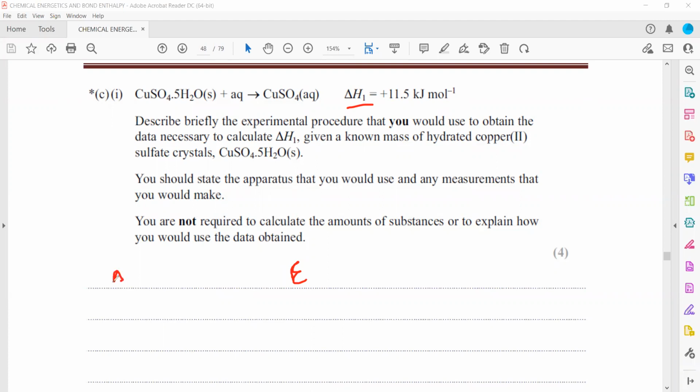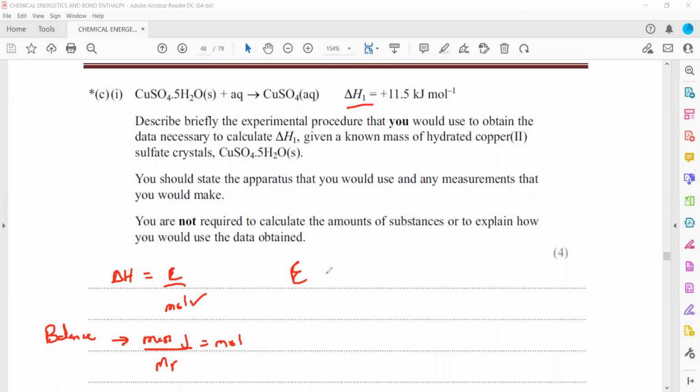Enthalpy change or ΔH is basically the energy which is released divided by the number of moles. First, how to get the moles? We have a hydrated, solid copper sulfate. Using a balance, we'll measure the mass in grams. And mass in grams divided by molar mass, we'll get the moles. So we have one of the factors.